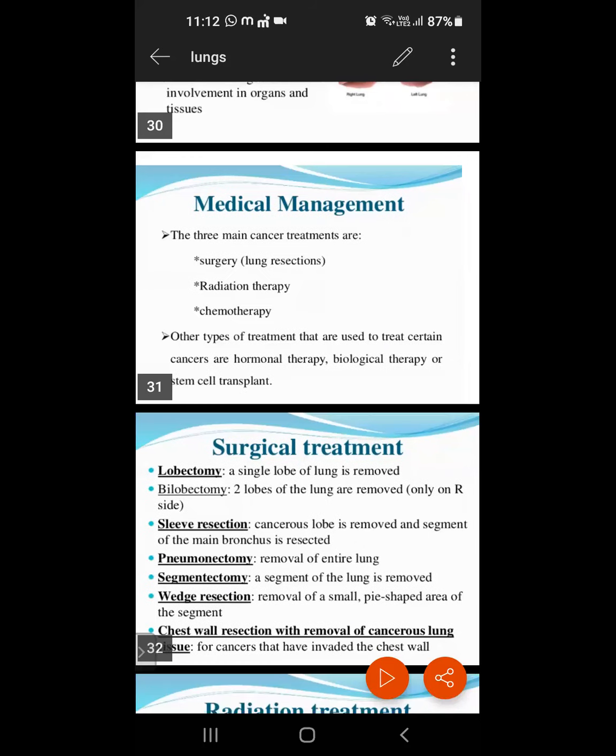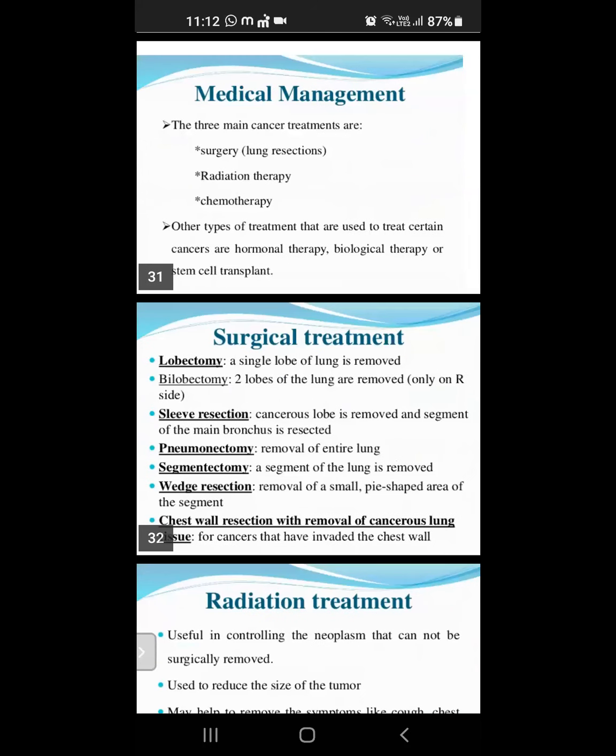Okay. Surgical treatment means lobectomy. A single lobe of the lung is removed. That is the lobectomy. Next one is the bilobectomy. It means two lobes of the lung are removed, on the right side only. Understand? Lobectomy and bilobectomy. Next one is the sleeve resection. It means the cancerous lobe is removed and the segment of the main bronchus is resected.